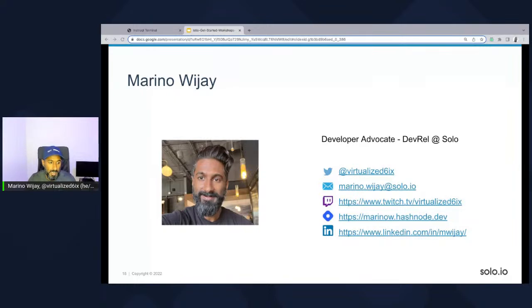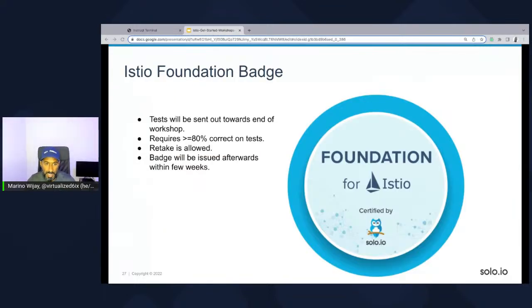That being said, we are going to do a workshop today. Once you complete the workshop, there is normally a question and survey component with it, but I'm actually going to share another link with you to get to that. Once you take the certification, it's only 10 questions about Istio. You will be presented with the badge, assuming you get 80%. We won't do it here for the sake of time, but you will have access to this after our session.